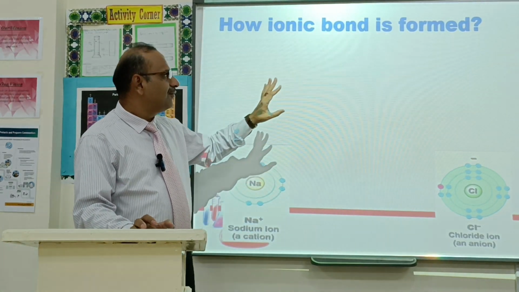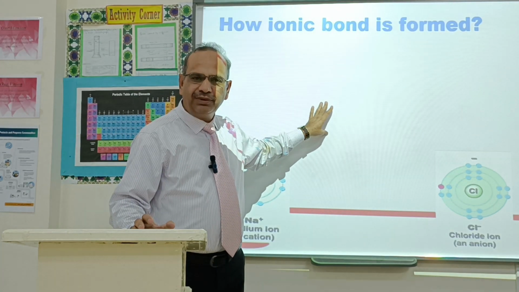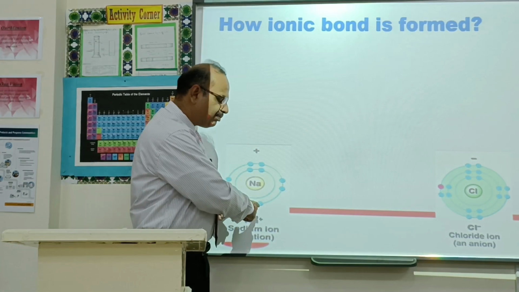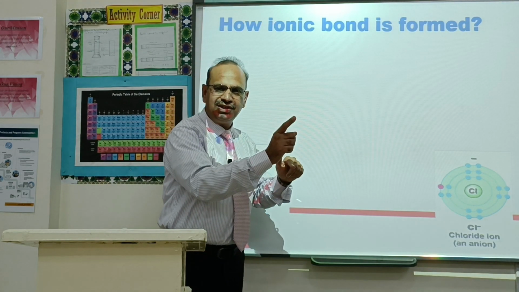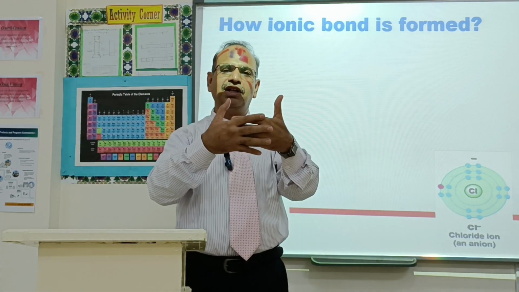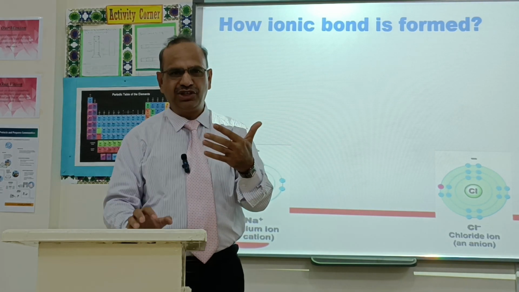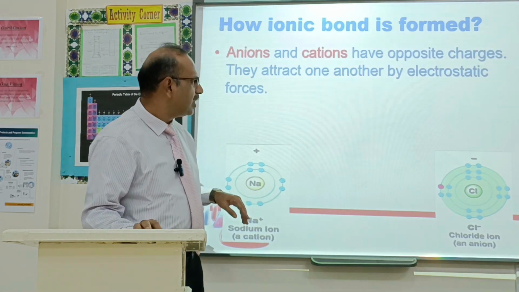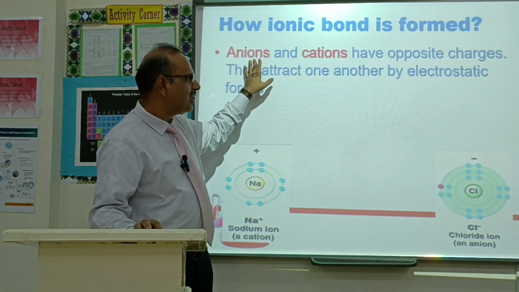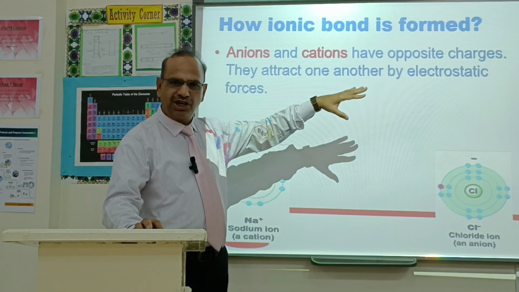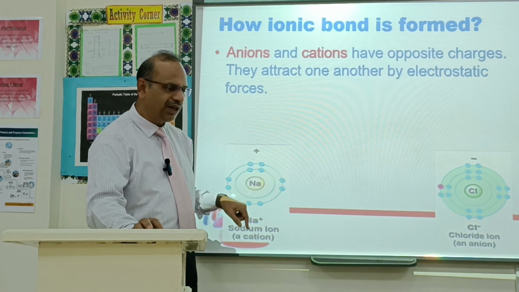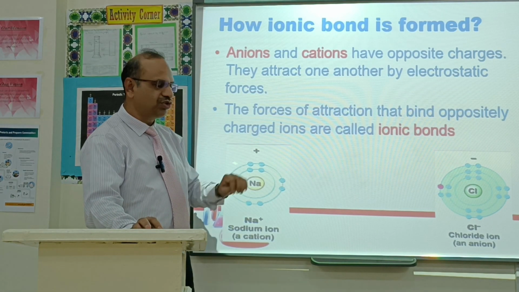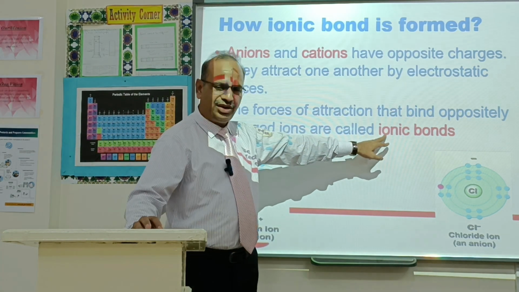Okay, when there are cations and anions, the cation is positively charged and the anion is negatively charged. If they come close to one another, there will be a force of attraction. That force of attraction is called an ionic bond. Look at here. Whenever an anion is there and a cation is there, with opposite charges, when they come close to one another, there will be a force of attraction. It is called the electrostatic force of attraction, and it is the ionic bond.